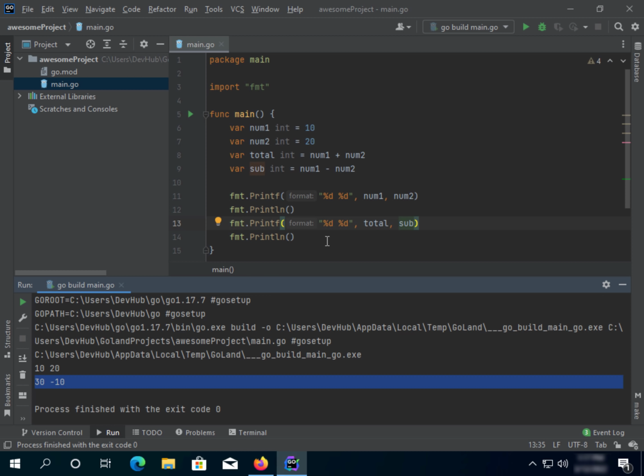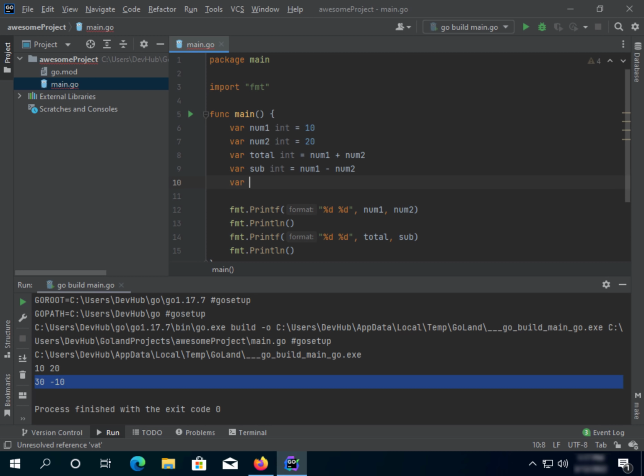All right, now let's try multiply. Okay, var, and it's called multi, and we also want it to be an integer, and we say equal num1, and we use a star as multiply num2. And you can see here this is a star, it's also called a pointer, but of course we'll get to that later on. But we can also use it as x, like multiply.